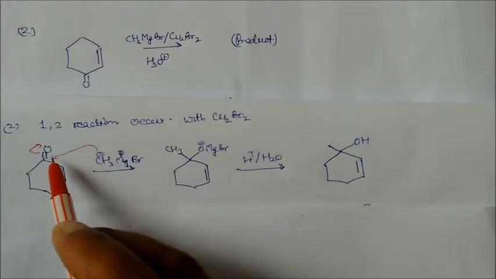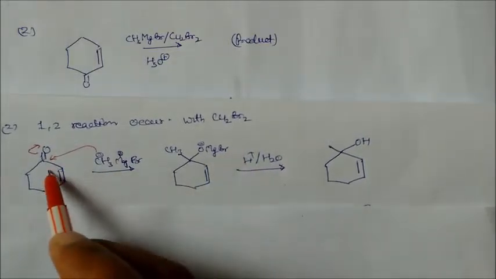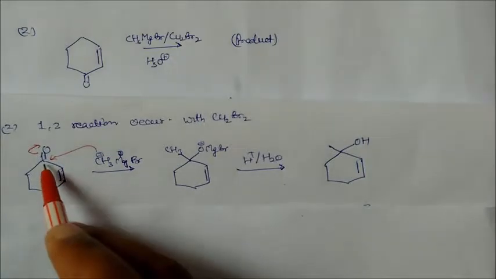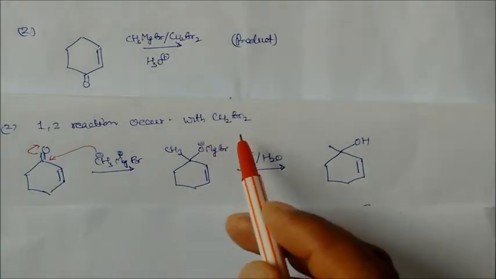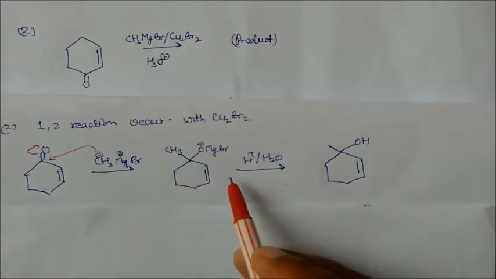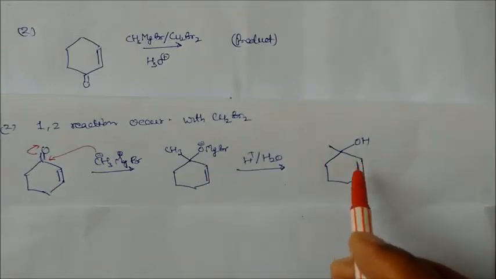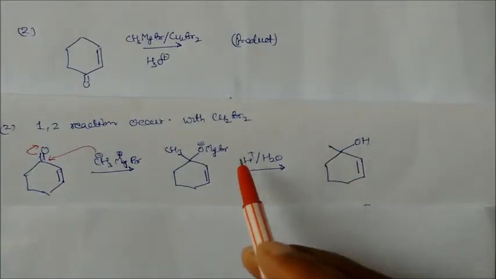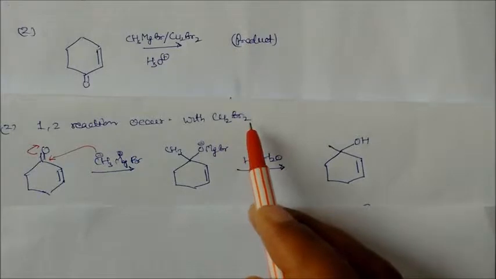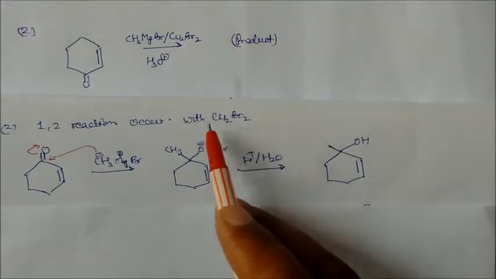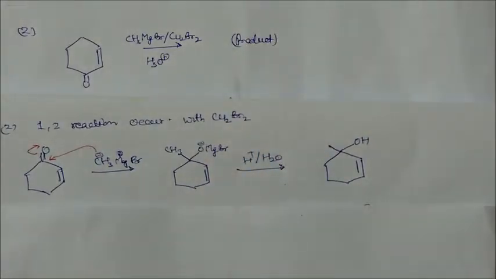So the oxygen here will be OMgBr, and this side will be methyl. So this will not shift. This is a more stable compound in presence of cuprous bromide. Again, followed by hydrolysis, you will get OH here, and you will get this product. So this is the one special case with cuprous bromide. Keep this in mind, this is the only special case.